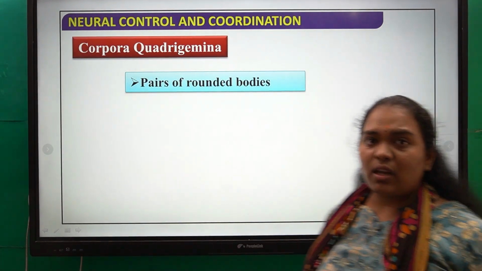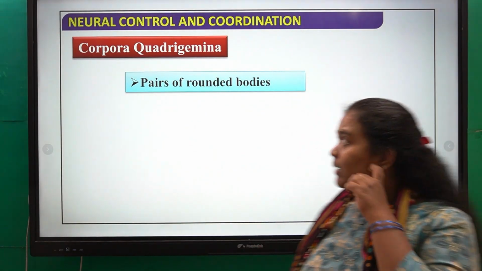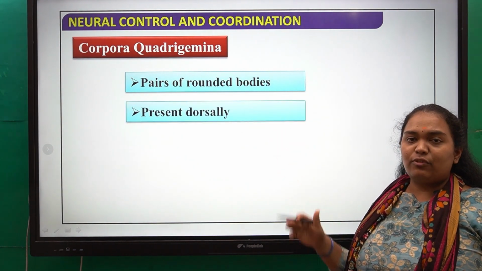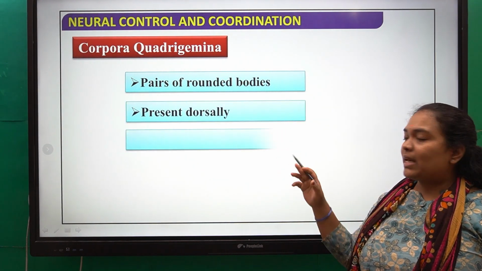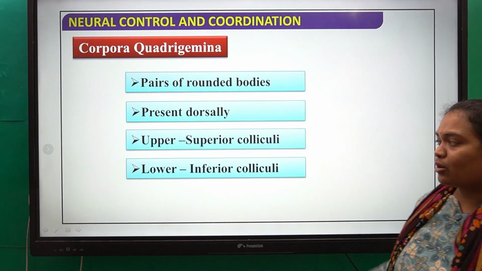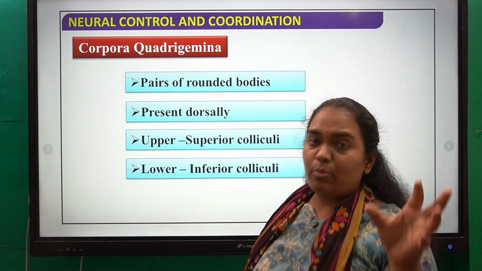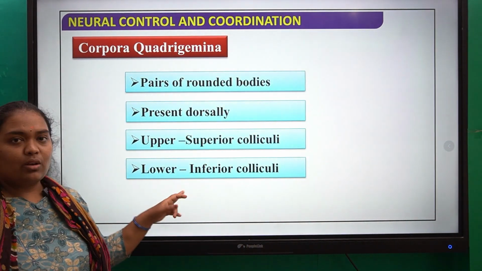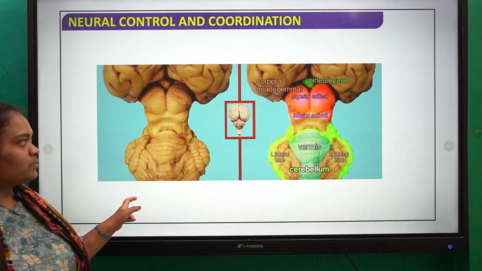Now in specific, if you talk about corpora quadrigemina, it is pairs of rounded bodies. It has superior and inferior parts again. Present dorsally, as all of you know, and it has the upper superior colliculi. So it is a pair of ball-like structures. Upper you have the superior colliculi, whereas lower you have the inferior colliculi.